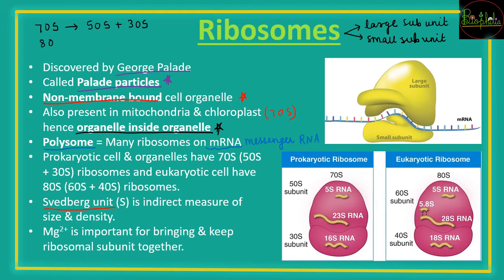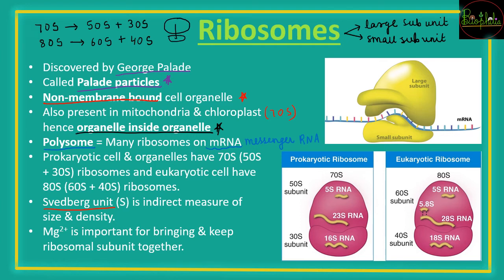Whereas if you want to make an 80S ribosome, then you combine a 60S larger subunit along with a 40S smaller subunit, forming an 80S ribosome. This calculation is not about understanding maths, but that is the thing you need to remember about ribosome subunits.